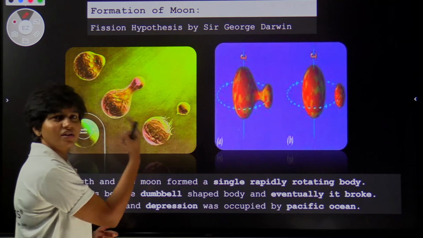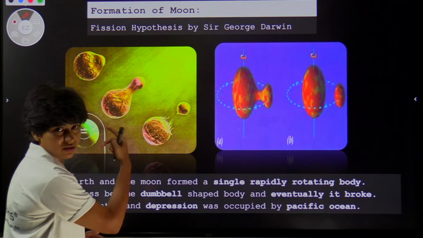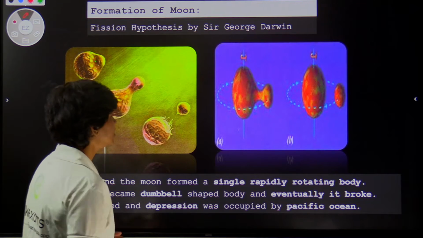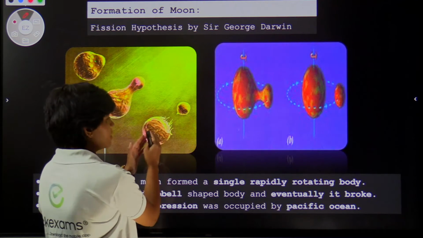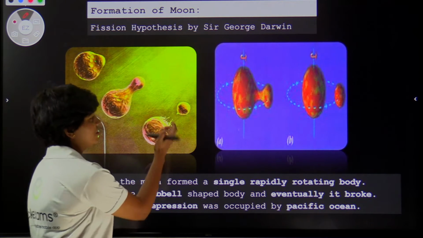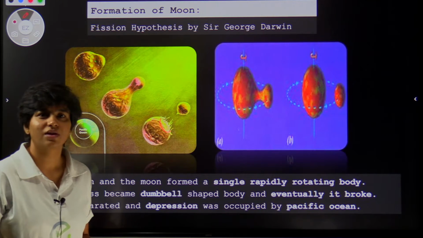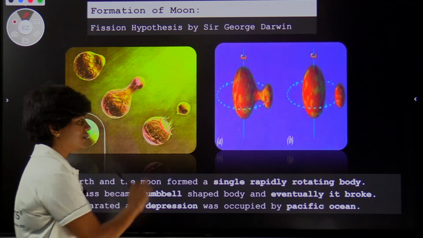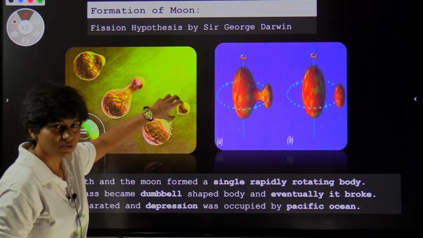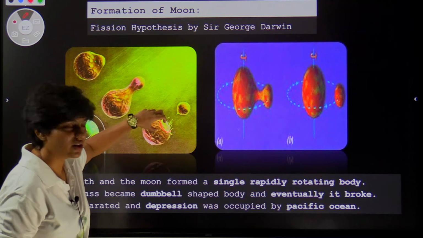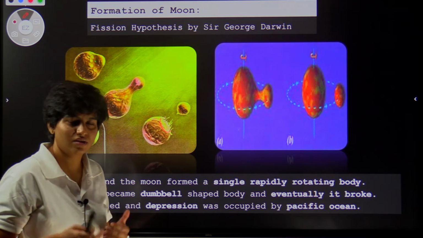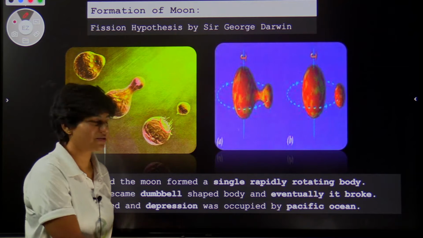It continued to spin and rotate, and with the further action of centrifugal force, this smaller body separated from Earth. When it separated, it left a depression on the Earth. This theory says that the depression is now filled with water, and it is called a specific ocean of today's Earth. That's what this theory says.